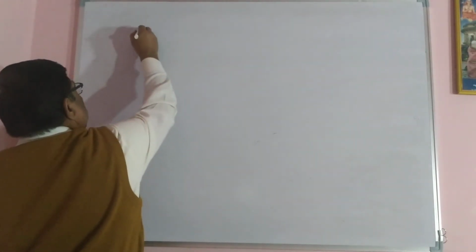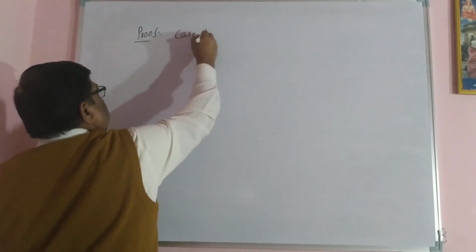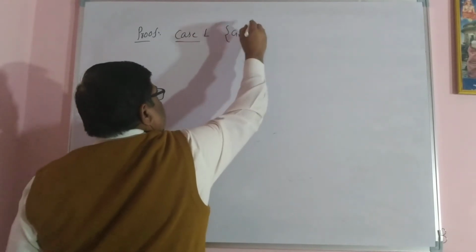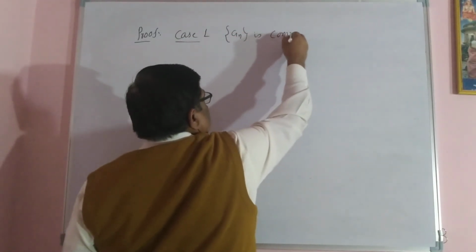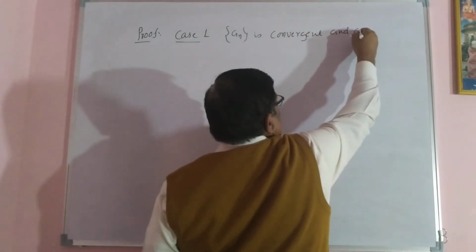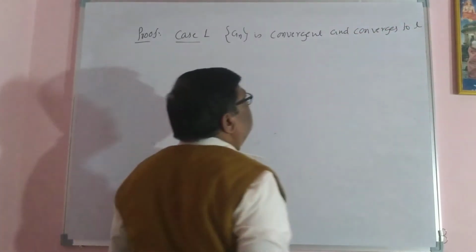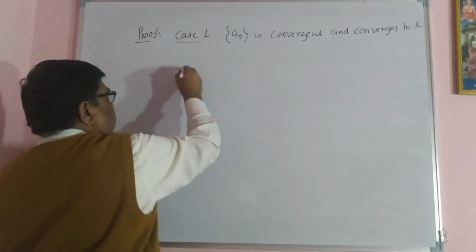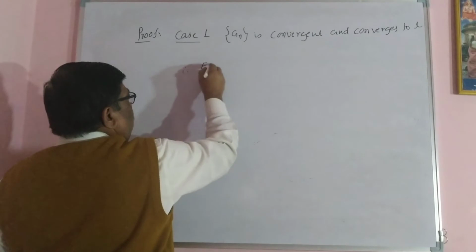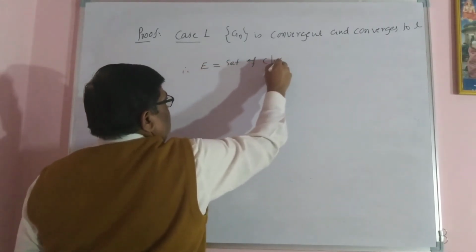So, proof. Case 1. a_n is convergent and converges to L. Therefore, E, the set of cluster points.